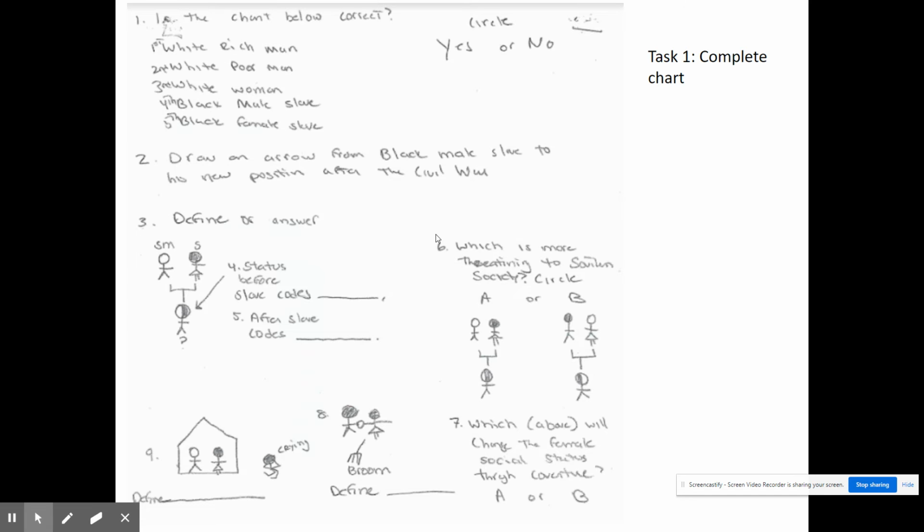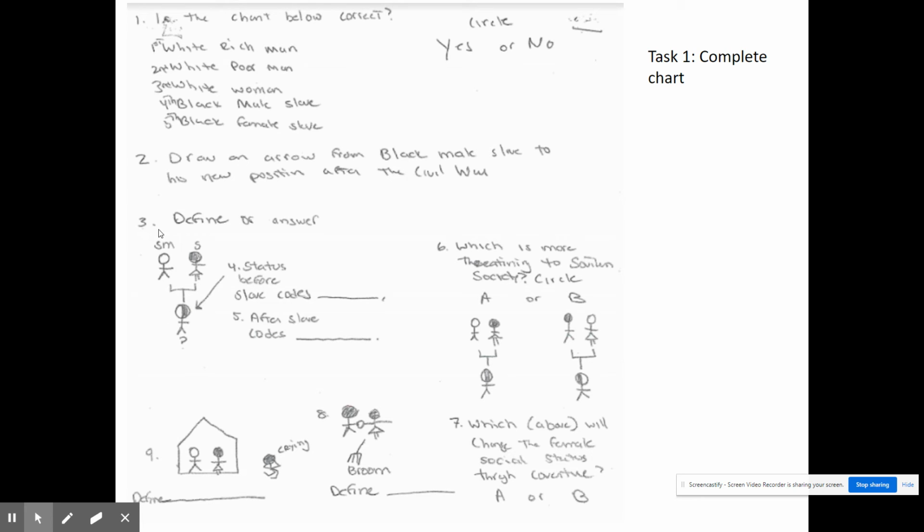In the reading, I wanted you to look at this particular chart. And just looking at this one here, this is kind of the point that I was making. If we look here, if the white woman is third in the Southern system of stratification, by elevating the black slave, you have now put that person at the 3 spot, which then moves this woman down. And of course, that is according to the Southern system of stratification.